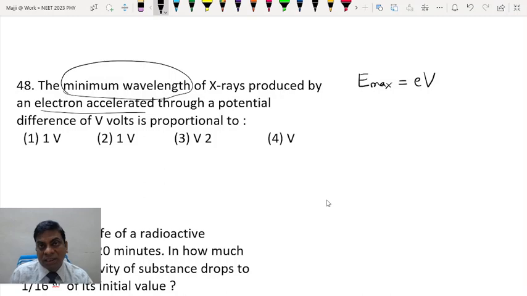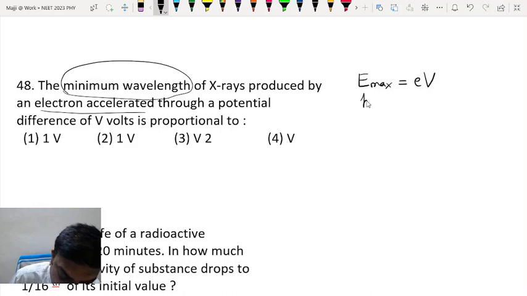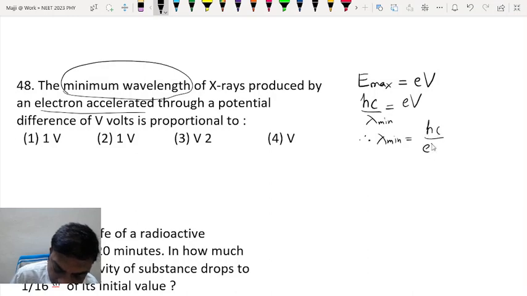If e is the charge and V is the potential difference, then charge multiplied by potential difference gives the energy gained by the charged particle. And this will be hc by lambda. So therefore, the minimum wavelength will be hc upon eV. c is the speed of light, h is Planck's constant, e is the electronic charge.